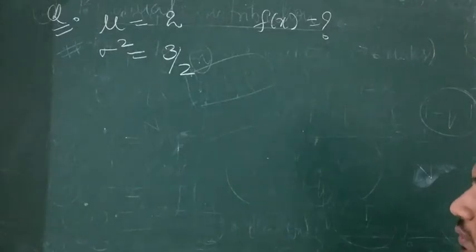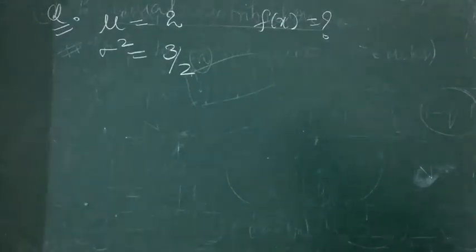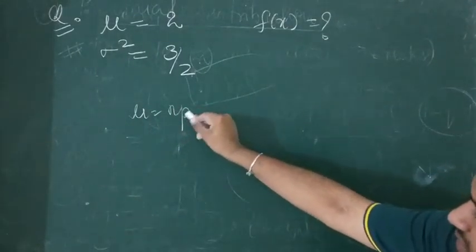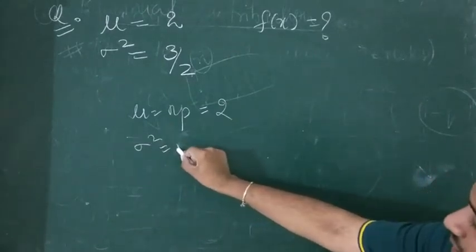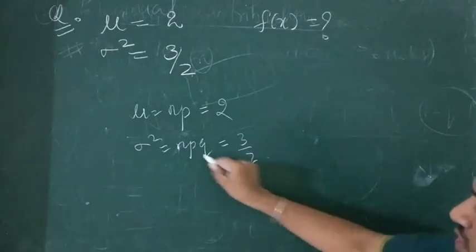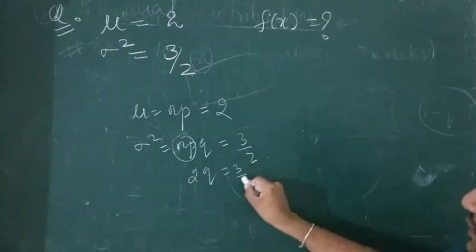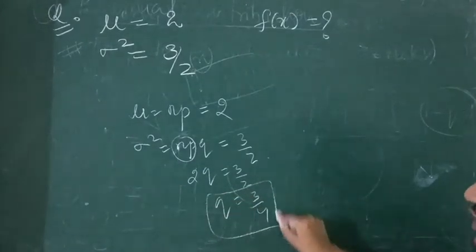Mu is given 2, sigma square is given 3 by 2, and f of x is what we need. So how will you start? Mu is np. How much is it given? 2. Sigma square is npq. How much is it? 3 by 2. So np is 2, so 2q is equal to 3 by 2. q is equal to 3 by 4. You got the value of q.